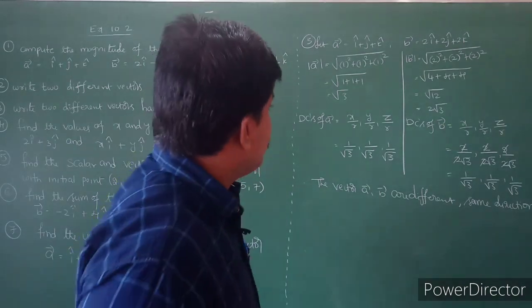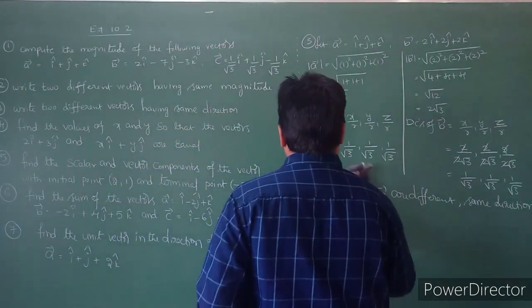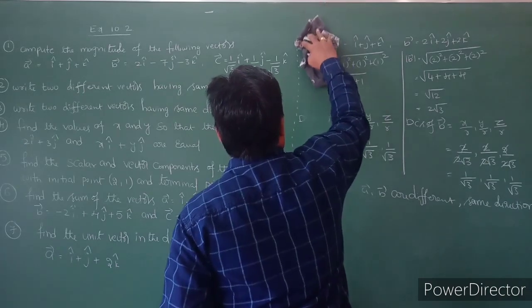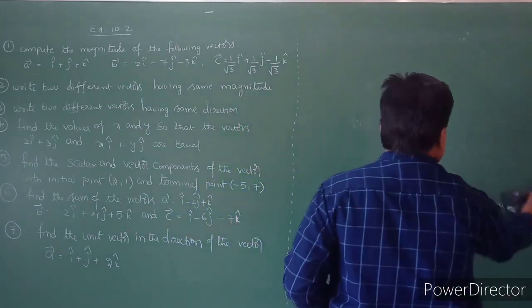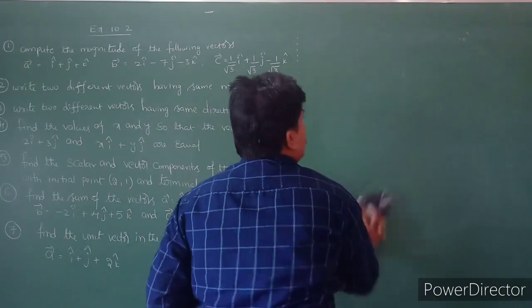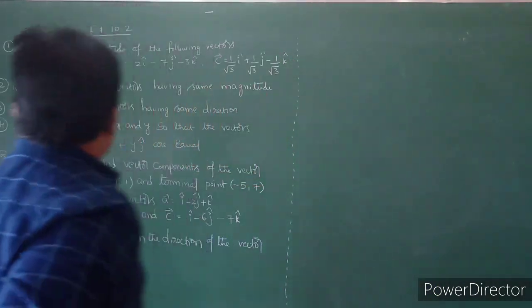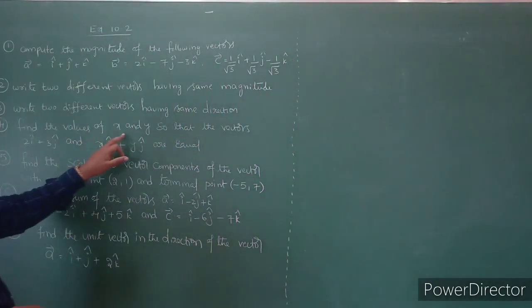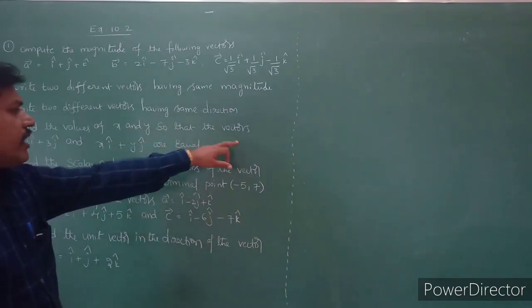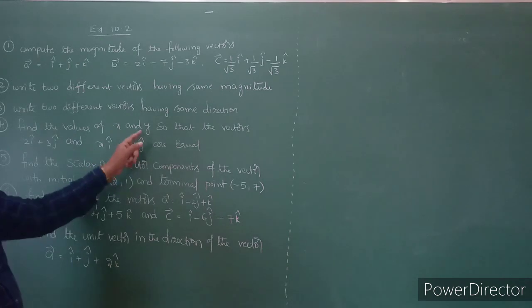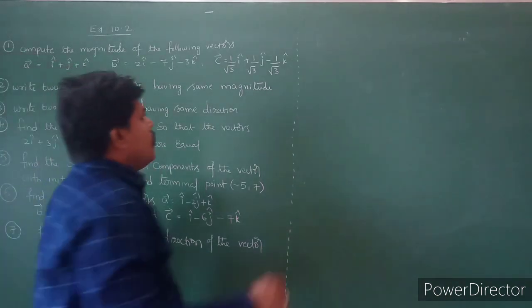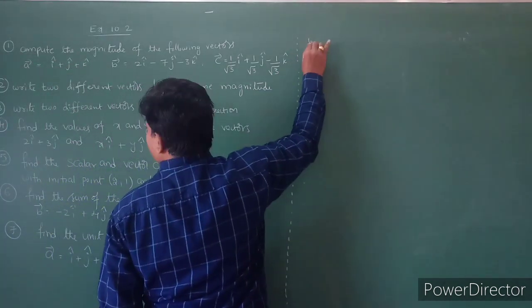See the next question, question number 4. Find the values of x and y so that the vectors 2i plus 3j and xi cap plus yj cap are equal. So what is that question?